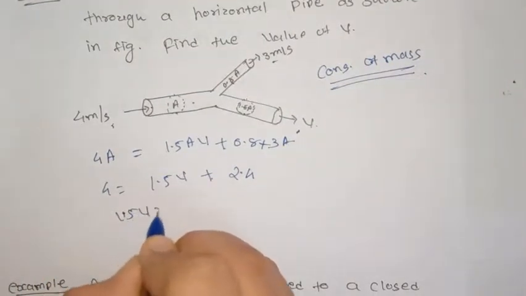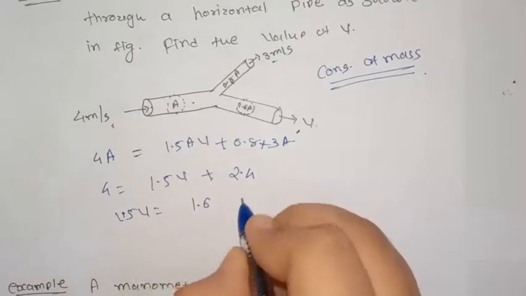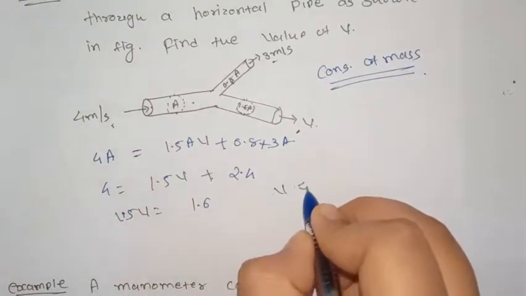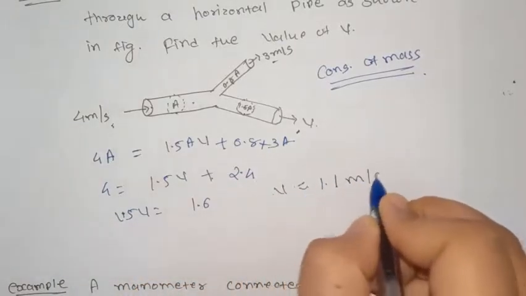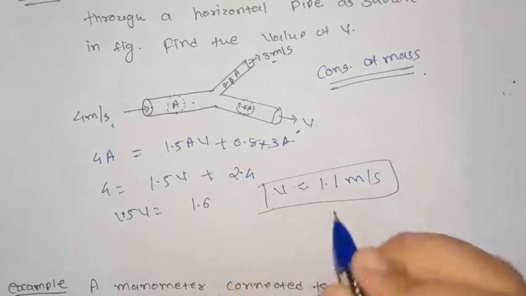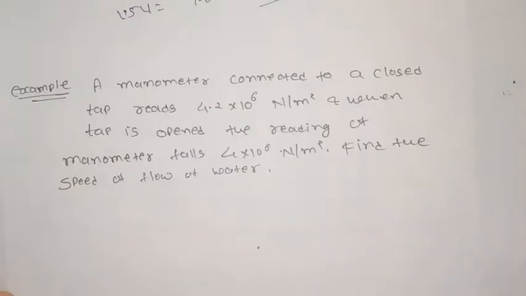1.5 V will be equal to 1.6. So V will be approximately equal to 1.1 meter per second. In this example, a manometer connected to a closed tap reads